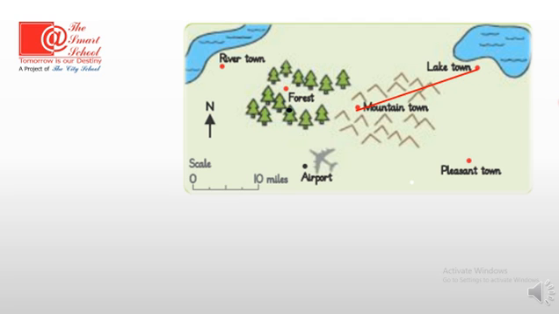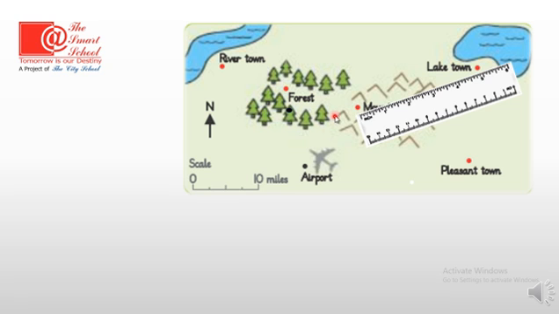Now let's get a scale ruler first. Here we have the ruler. See this point, it's the starting point, and then this is 1 inch, this is 2 inches, this is 3 inches, this is 4 inches, and at this dot here we come to 5 inches. So it means that on this map, mountain town is at 5 inches from the lake town.